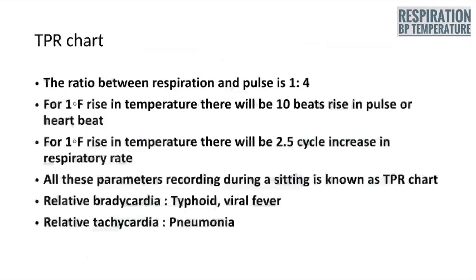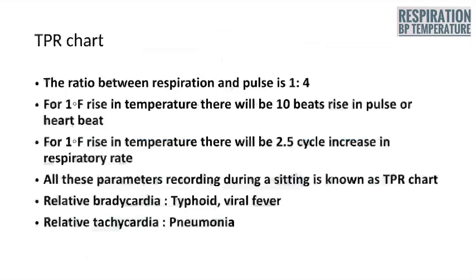Now a word about the TPR chart. The ratio between respiration and pulse is 1:4. For every 1 degree rise in temperature, there will be a 10 beat rise in pulse or heartbeat. For 1 degree rise in temperature, there will be a 2.5 cycle increase in respiratory rate.